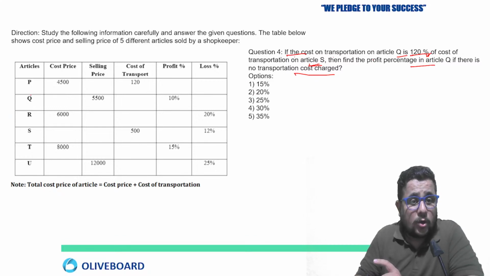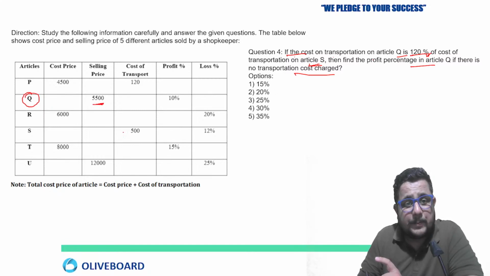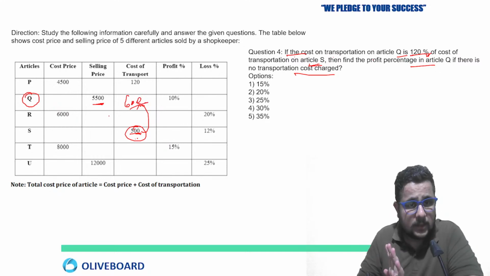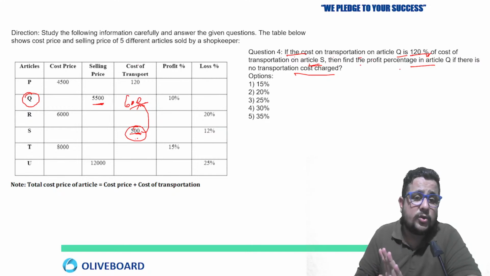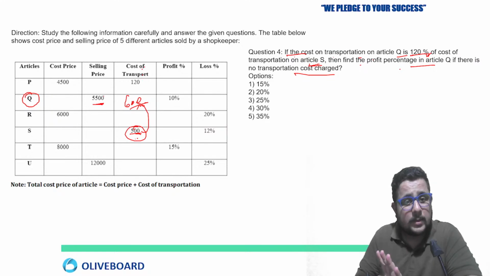So the cost of transportation of article Q is given, no, this is 120% of article S. So in article S, 500, 120% means 20% more than this, it is going to be 600. Clear? It is going to be 600 here. Now after this, then find the profit percent. So profit percent you can easily calculate. See, now you have the cost of transport here, fine. Selling price, you know, that is 5,500.